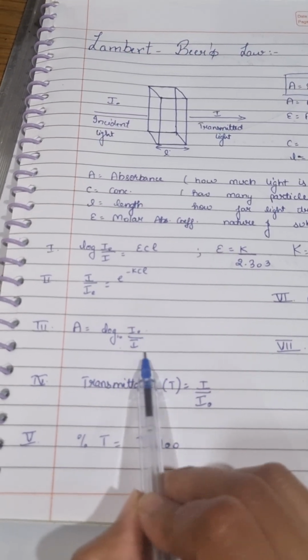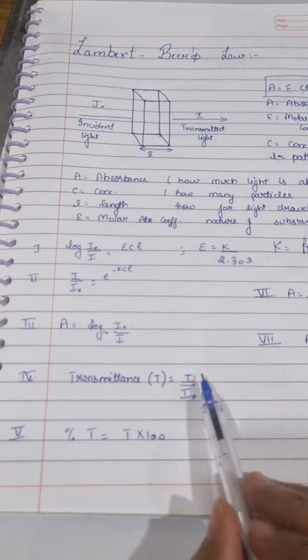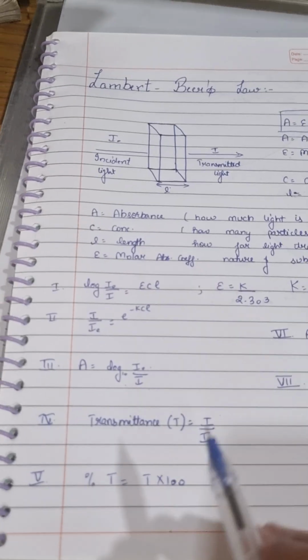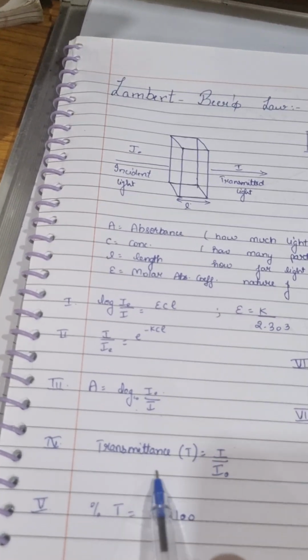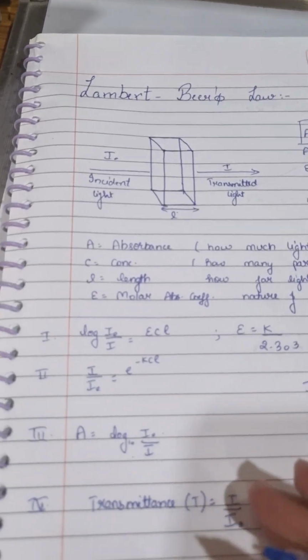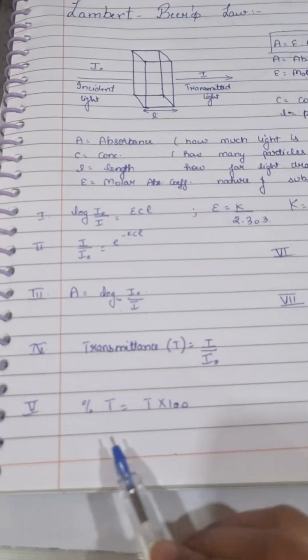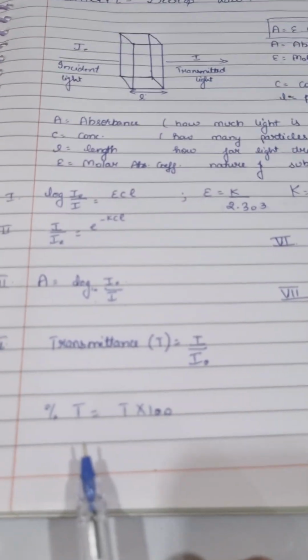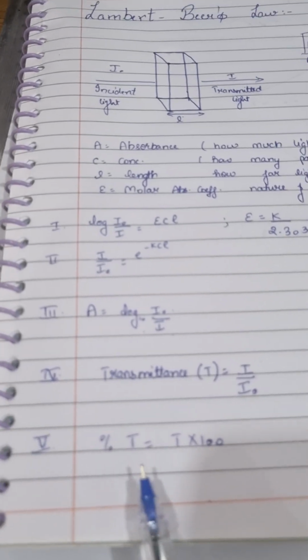So absorbance equals log I naught upon I. Transmittance equals I upon I naught. Always remember transmittance, don't get confused here: transmittance equals transmitted light upon incident light. In numericals, we generally get questions about percentage transmittance.